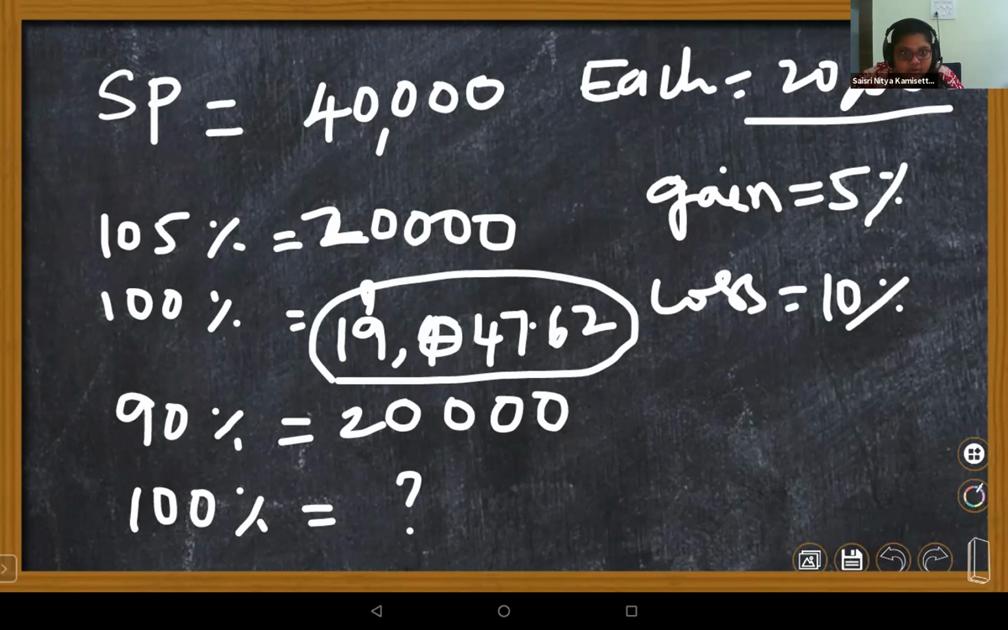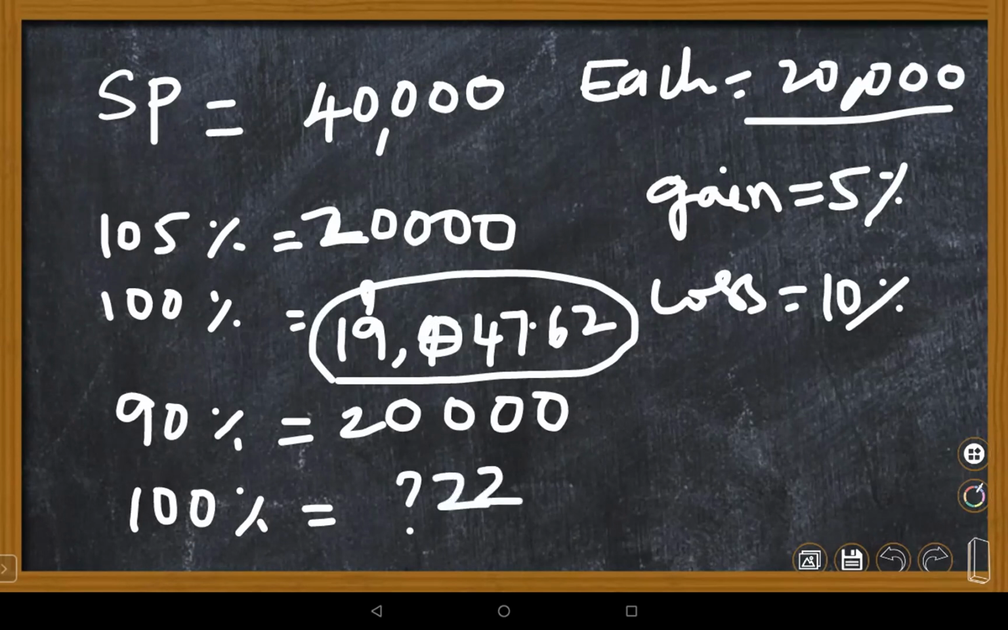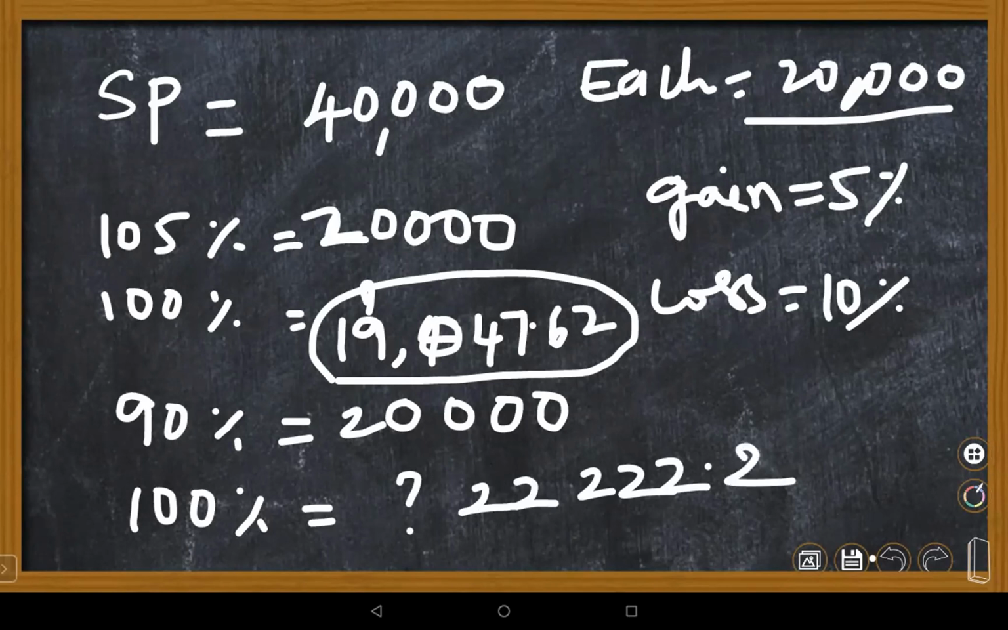Ma'am, another buffalo cost is 22,222.22. 22,000? 222.22. All two, 5 2s are there, ma'am. Okay, point 2, 5 2s, 0.22. Okay. Children, you got the same answer. People, you also got the same answer.